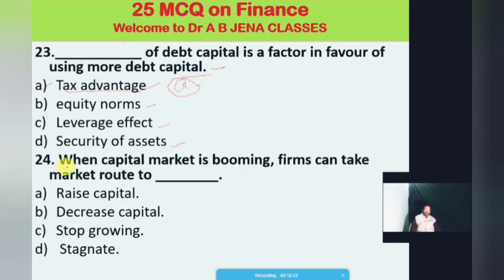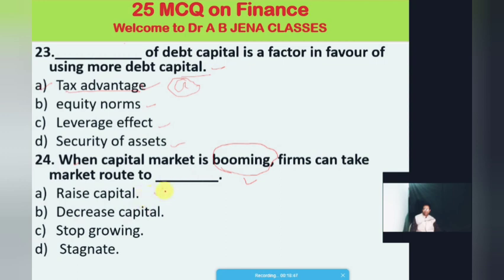Then the 24th MCQ. When the capital market is booming, very positive and favorable, firms or business organizations can take the market route to. There are 4 options.